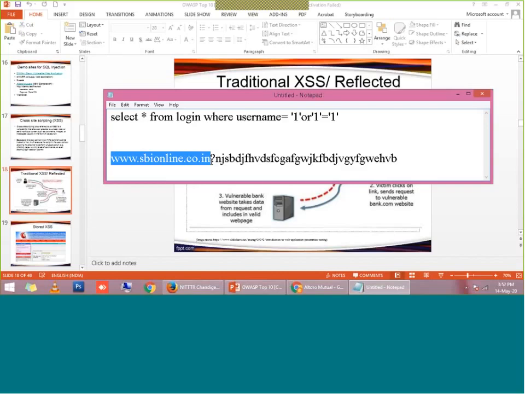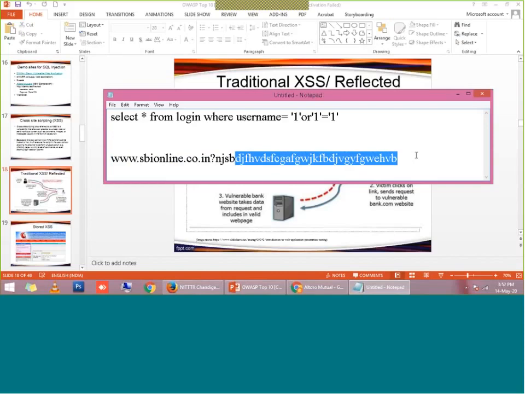So what will the hacker do? He will try to redirect you from this domain to his domain. To do that, he will just write a script here, and in this script he will use some functions like window.url.